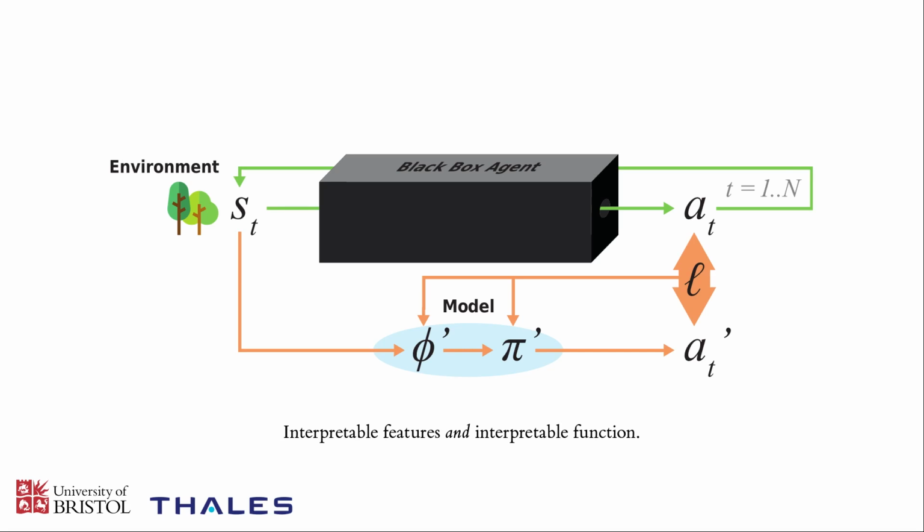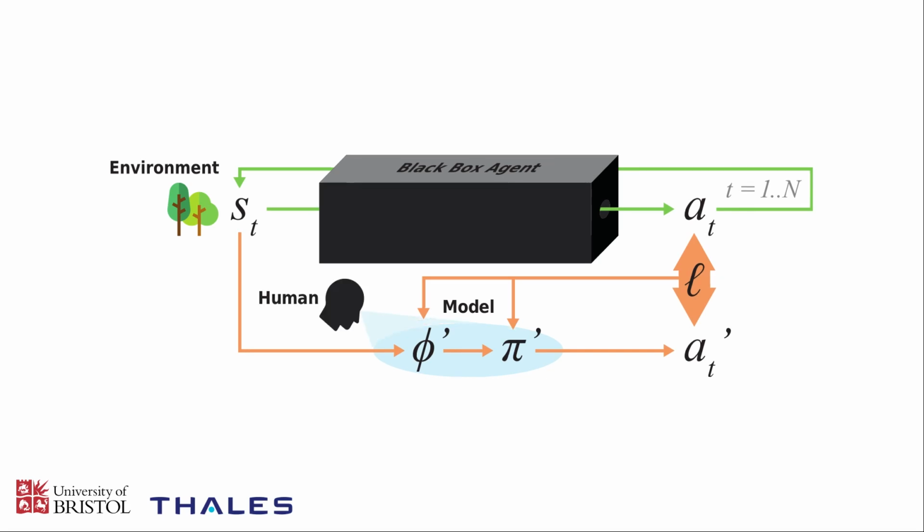And the second stage of the model is an actual policy function, pi. So pi takes our interpretable features and maps them into an action prediction. And the mechanism by which it does this mapping, we hope, is also an interpretable process. So in our particular implementation, this is a set of discrete rules as represented by a decision tree. So that is our two-stage decomposition. The aim here is to have interpretable features and an interpretable function of those features that mimics the black box agent as closely as possible. And this little graphic is basically here to show that the entire structure of the model is transparent and open to human scrutiny.